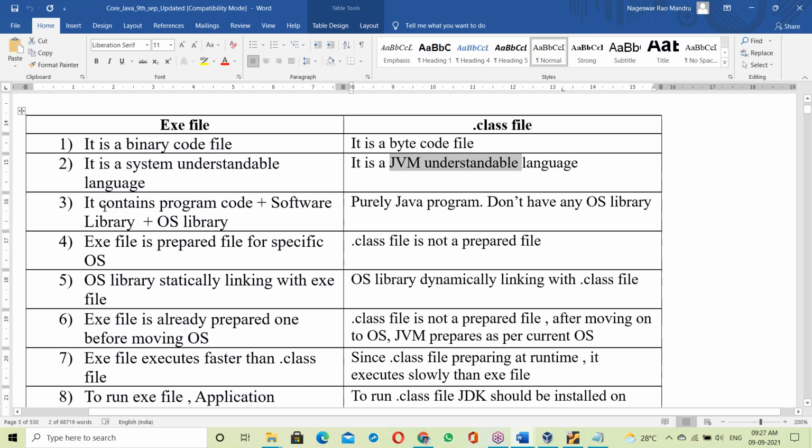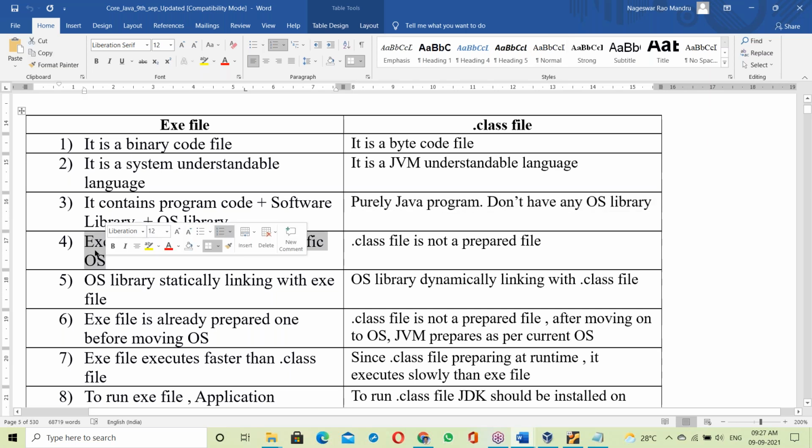Next step. What is an exe file? An exe file contains program code plus software library plus OS library. What is a dot class file? It's a pure Java program. It doesn't have any OS library.